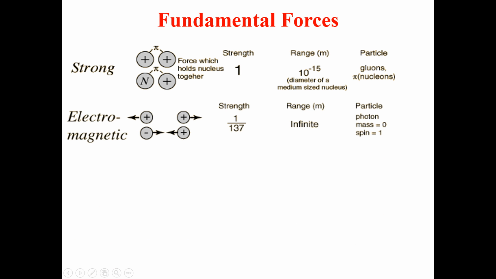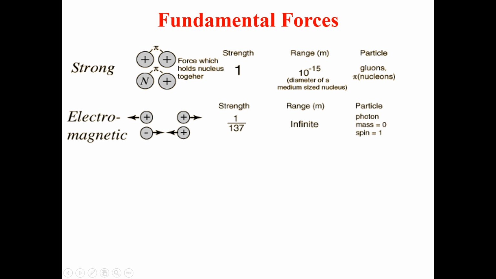The next force is the electromagnetic force. The electromagnetic force is felt by the charged particles inside and outside the nucleus. You know that like charged particles repel each other, and unlike charged particles attract each other.